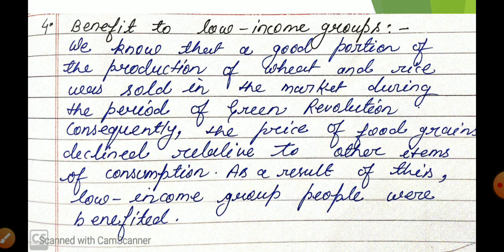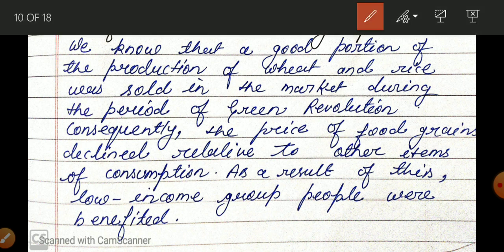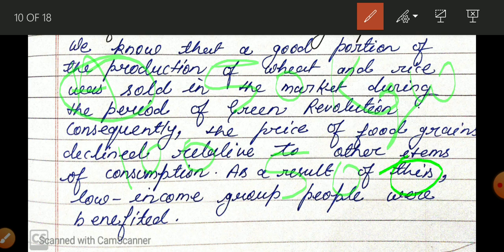For example, before the green revolution, suppose there is a family A. They are purchasing monthly, suppose 50 kg wheat, and they have to pay for it. Suppose 10 kg is 100 rupees, so they have to pay 500.